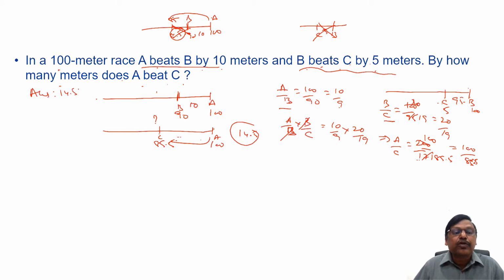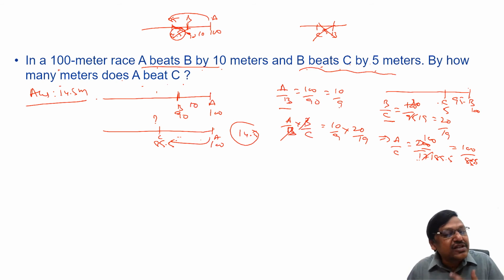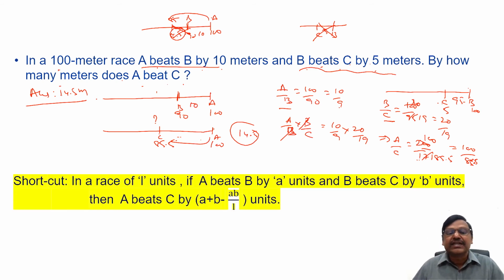This is one approach. Another approach is there is a shortcut formula. The formula is like this. In a race of L units, if A beats B by a units, B beats C by b units, then A beats C by a plus b minus ab by L units. This is the shortcut formula. You see here, in a race of L units, the race is 100 meters, so L is 100. A beats B by a units, in the place of a, I can have 10. B beats C by 5 means I can have 5 here.